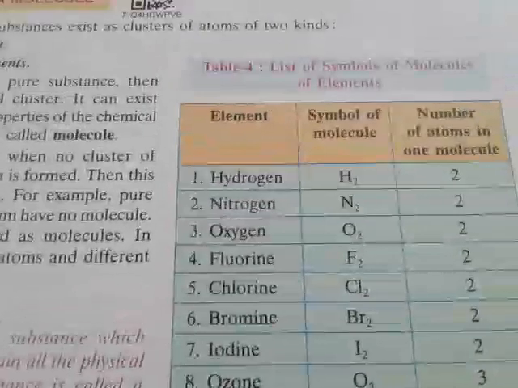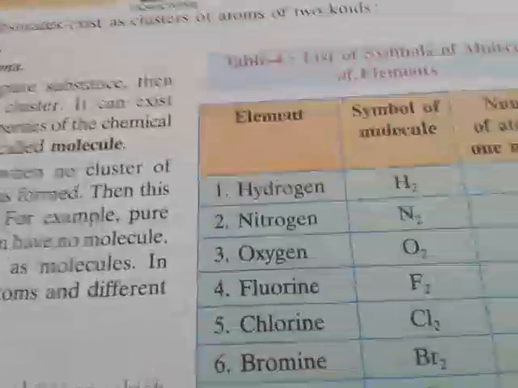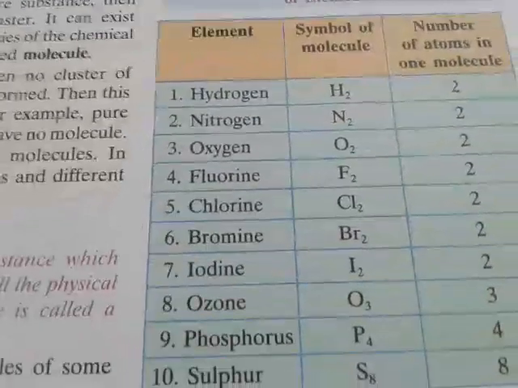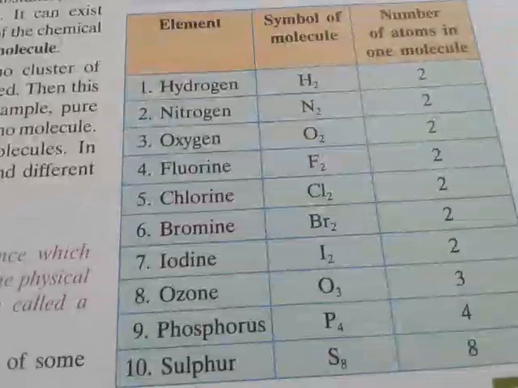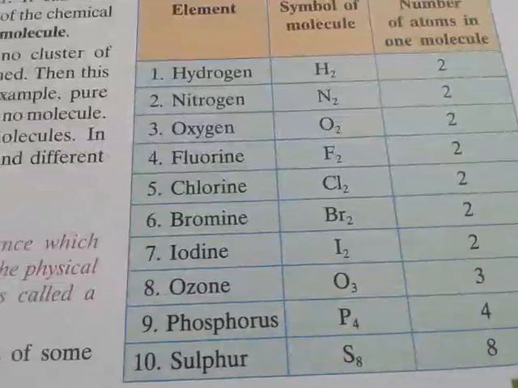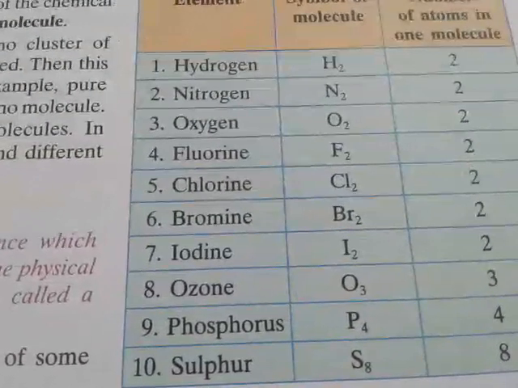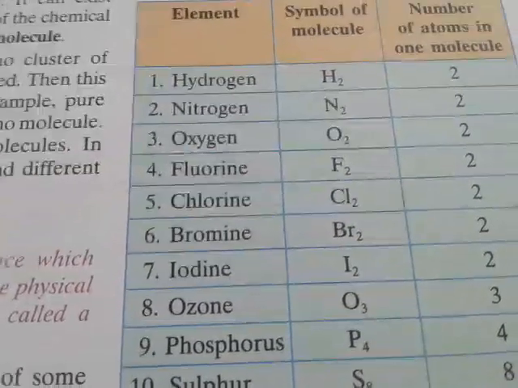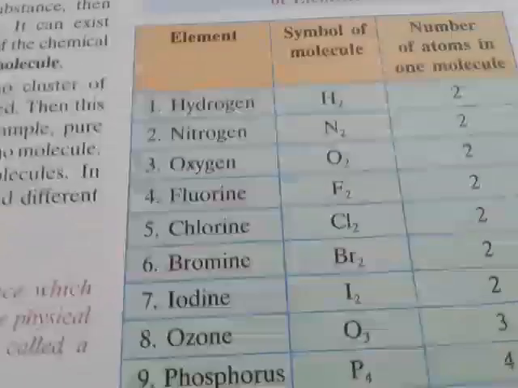These are some common molecules also in an elemental state. See, hydrogen, nitrogen, oxygen, fluorine, chlorine, bromine, iodine, ozone, phosphorus, sulfur. In the case of hydrogen, two atoms are similar. It is an element as well as it acts as a molecule.